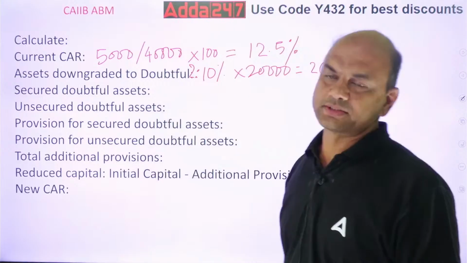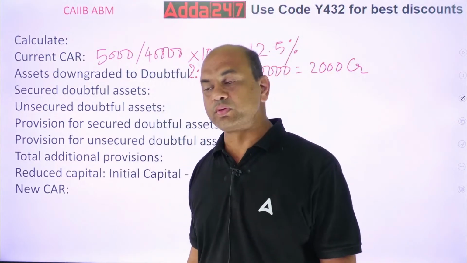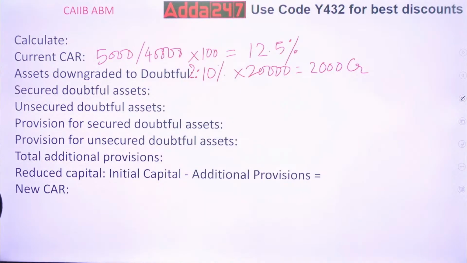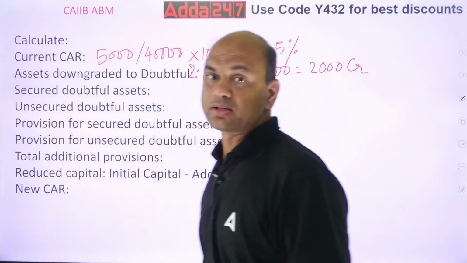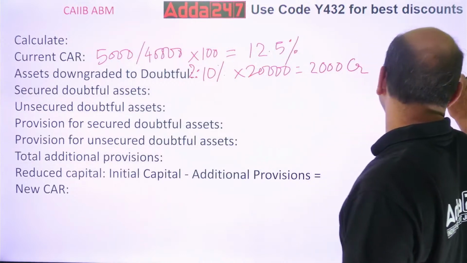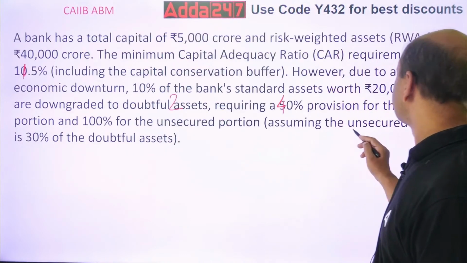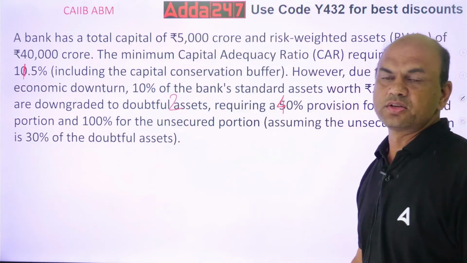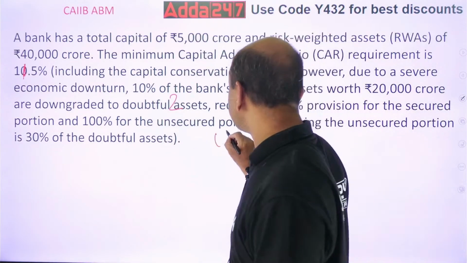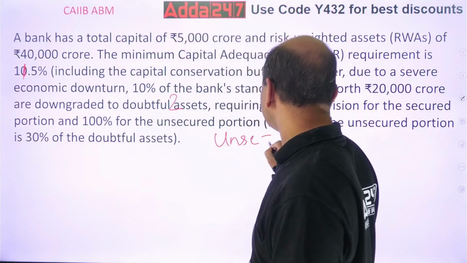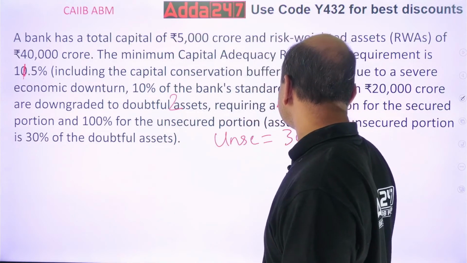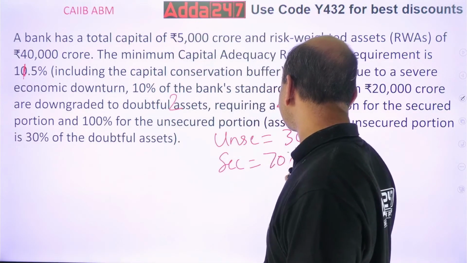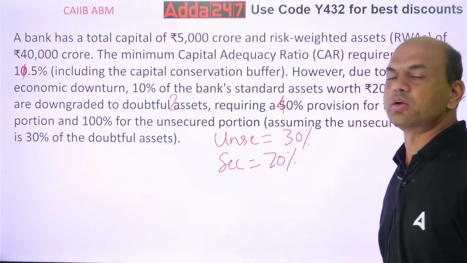Secured doubtful assets. Which are the secured doubtful assets? There is one point given in the numerical. Look at this: assuming the unsecured portion is 30% of the doubtful assets. So unsecured equals 30%, and secured will be 70% of the total doubtful assets.